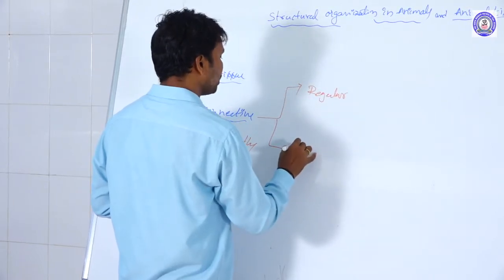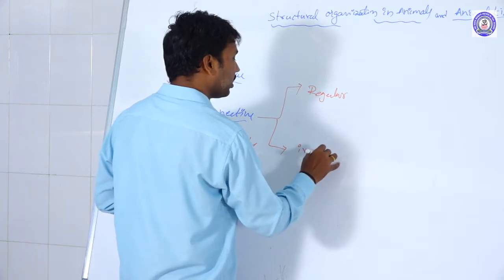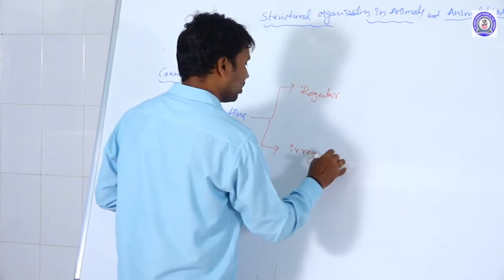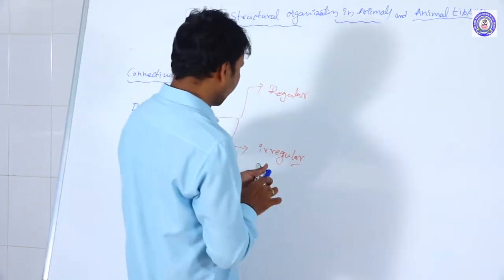Regular dense connective tissue and irregular dense connective tissue. First one, regular dense connective tissue.